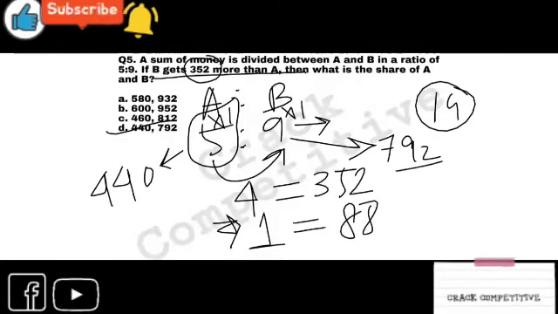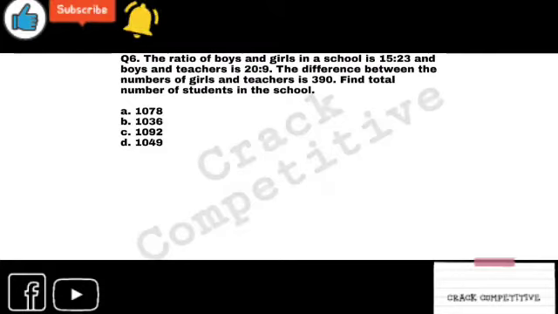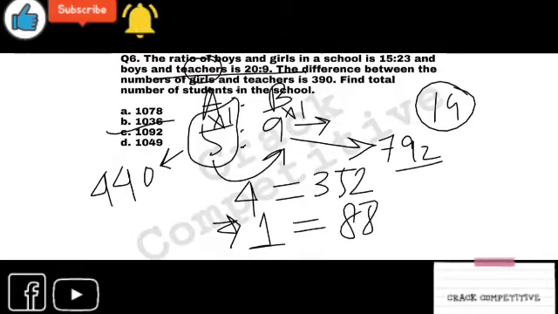Moving to the next one. The ratio of boys and girls in a school is 15:23, and the ratio of boys and teachers is 20:9. The difference between the number of girls and teachers is 39. Find the total number of students in the school. Look, in this question, you have the same thing, but with another figure. Like you can assume boys, girls, and teachers as A, B, C, as you have solved this problem.